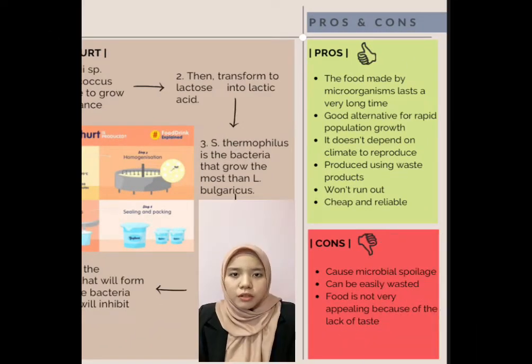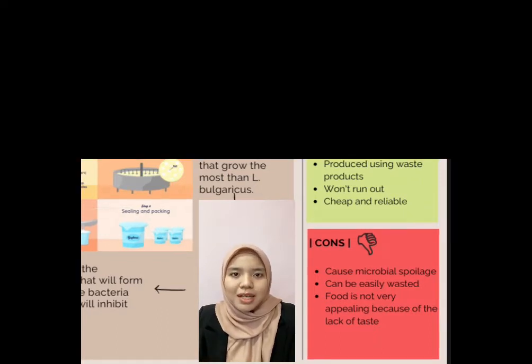The benefits of microorganisms in food production. First, the food made by microorganisms lasts a very long time. Second, it is a good alternative for rapid population growth. Third, it doesn't depend on climate to reproduce. Fourth, the food is produced using waste products. Fifth, the food won't run out. Sixth, the food is cheap and reliable.